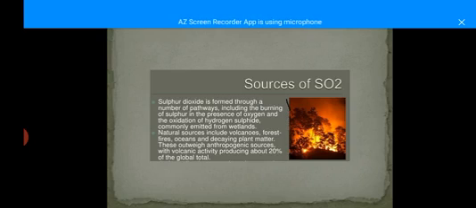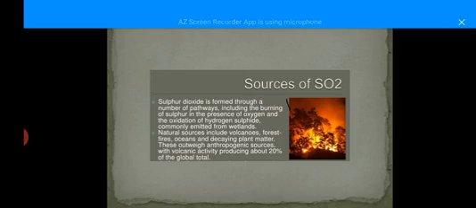From natural sources, it is formed by the burning of coal and petroleum products. From human activities, it is formed by the combustion of fossil fuel in ships and motorbikes, and also when oxidation of sulfur takes place, it will produce sulfur dioxide. Sulfur dioxide presence in the air is threatening, meaning it is not good for us.